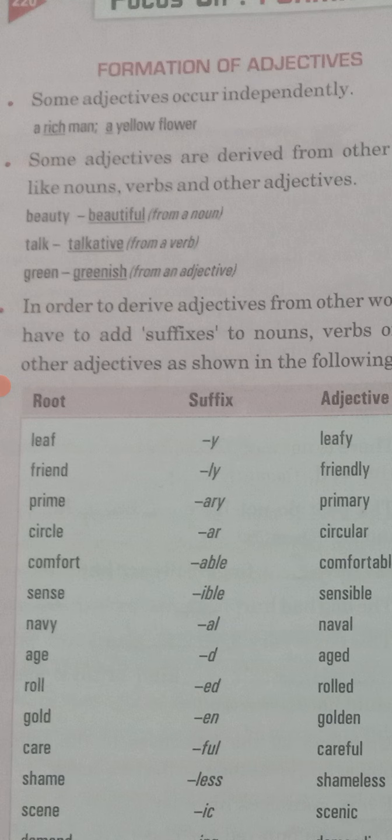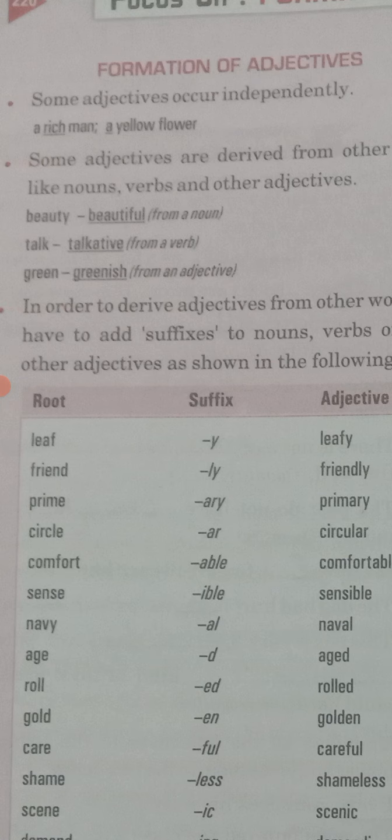It means there are some words which, if we add something more like ful, ive or ish, we will further study about them, that they are your suffix and prefix. So if you add them behind these words, you will form different adjectives.